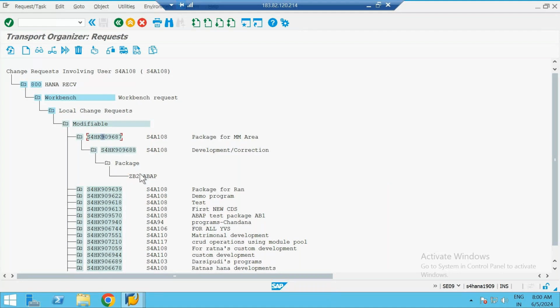Again, like this only, it doesn't matter whatever the object is, if you are saving those objects in your TR, similar to this you will have drop downs of all those objects. So all the objects are stored inside the TR like this. When you want to transport the object to quality or production system, this TR is what will take it ahead to the target system. Without the TR, you will not be able to move any change to quality or production system. So a transport request is mandatory to move the change to quality or production system.